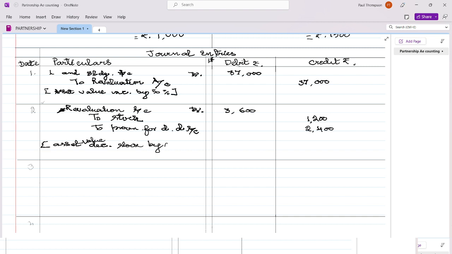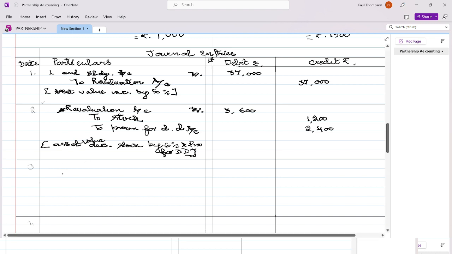If you write by, it is 6%. And provision for doubtful debts, I am not writing because it is 20% minus this. Okay, so now we are moving on to the third one.